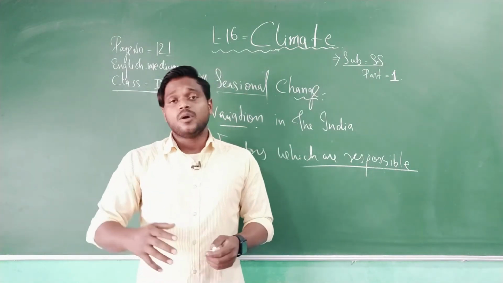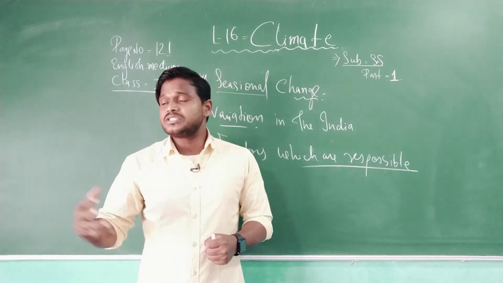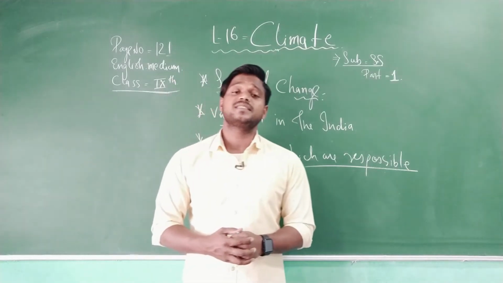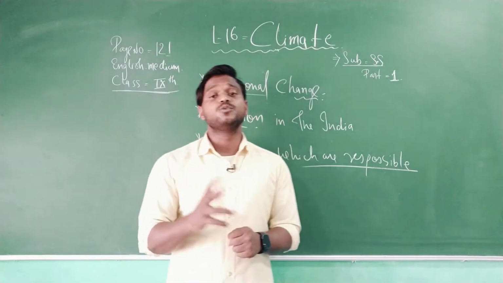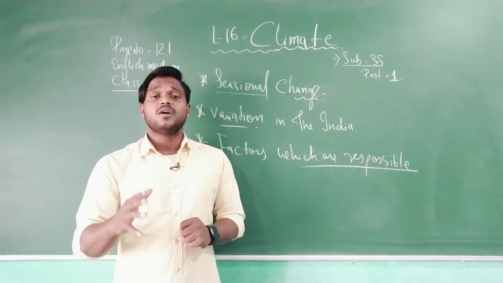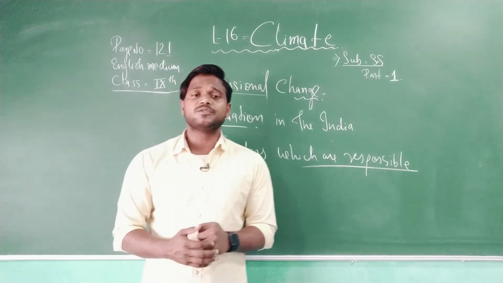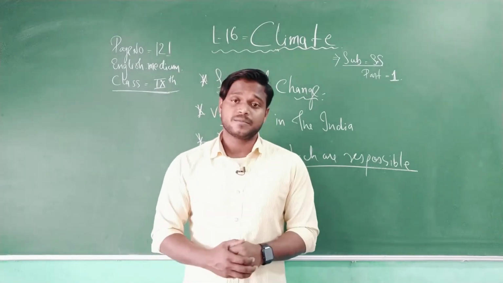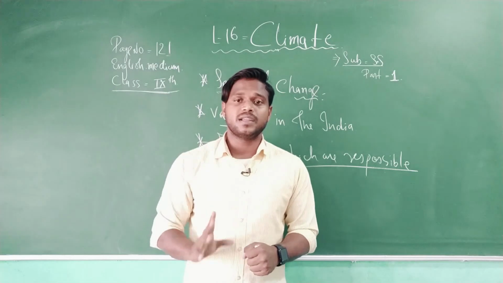Over the period, it keeps changing or setting up. For example, there is a distance of about 1100 kilometers between two successive latitudes. Similarly, the sun rays fall vertically over the equatorial region, and hence it is very hot throughout the year. So this changes due to latitude.